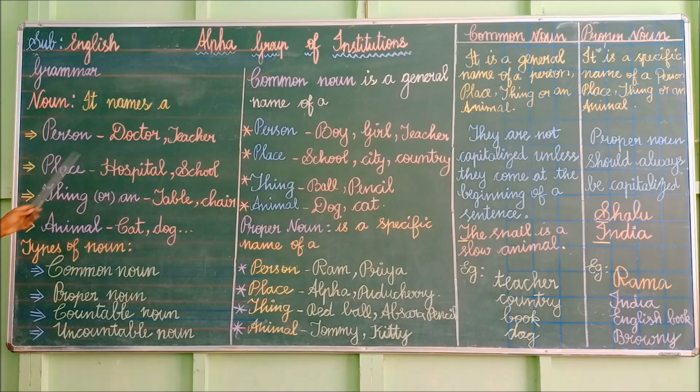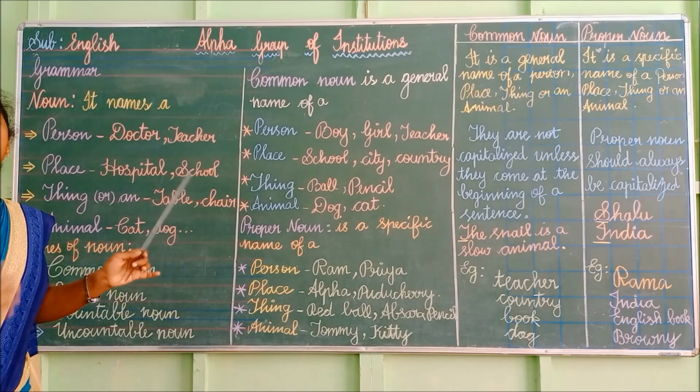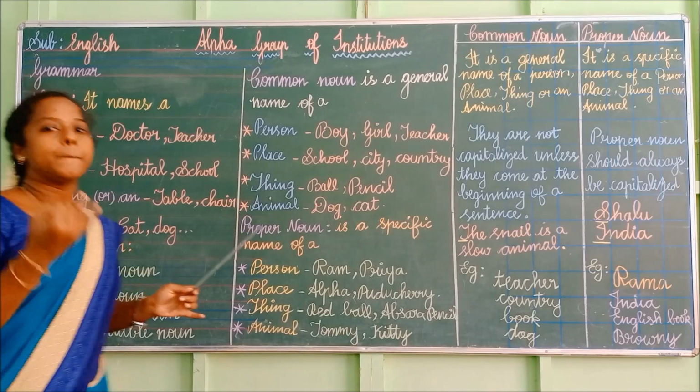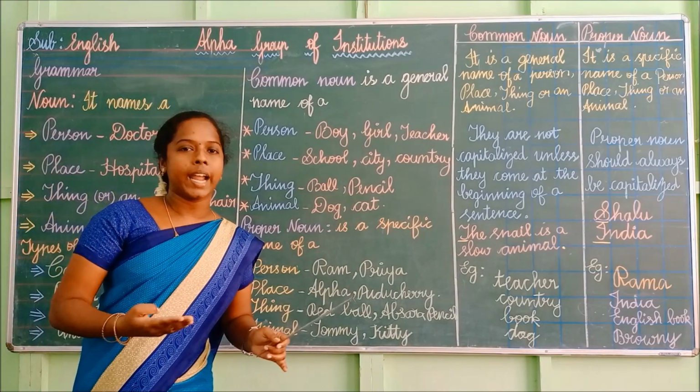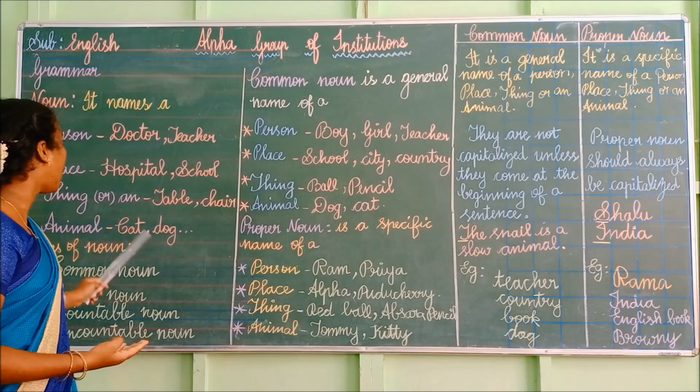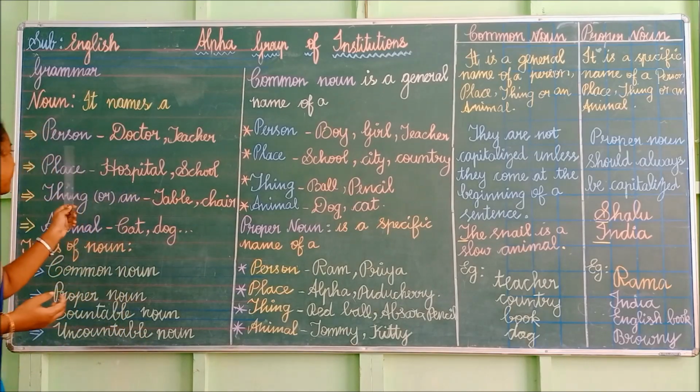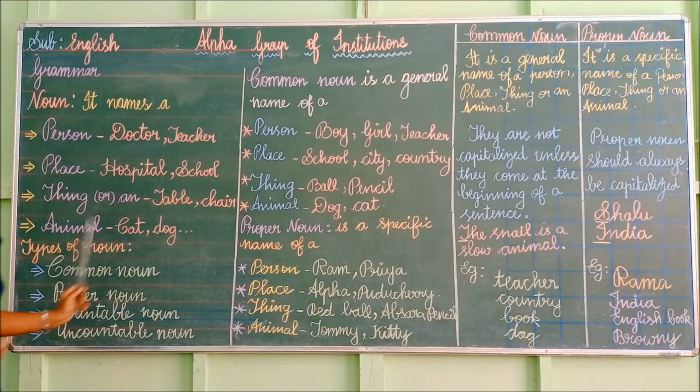See the examples. Person. For example, doctor, teacher. Place: hospital, school. Thing: table, chair. Animal: cat, dog. So everything around us has some name. So it is noun. Have you all understood, children? What is a noun? Noun is the name of a person, place, thing or an animal. These are the examples for noun. So noun names a person, place, thing or an animal.